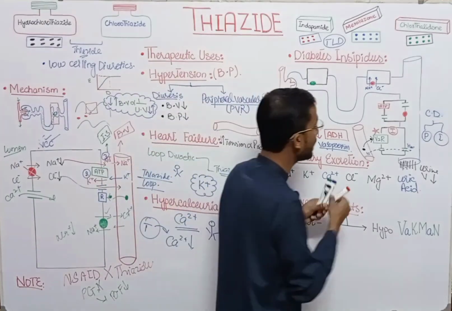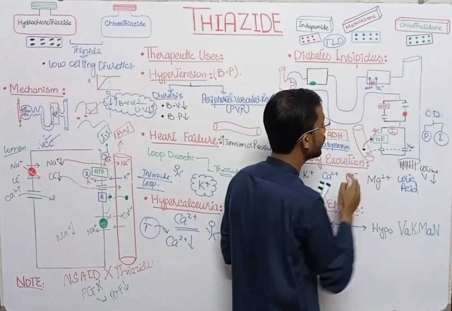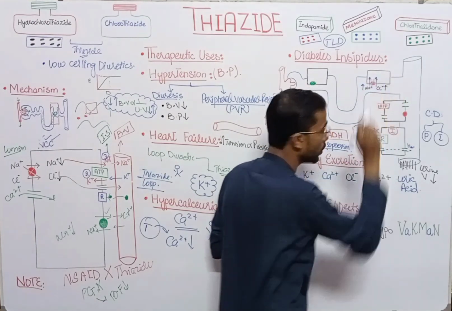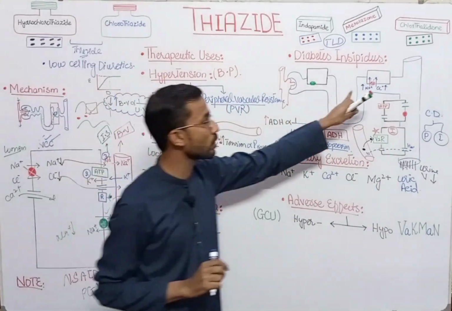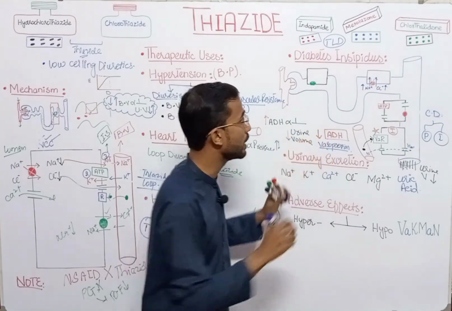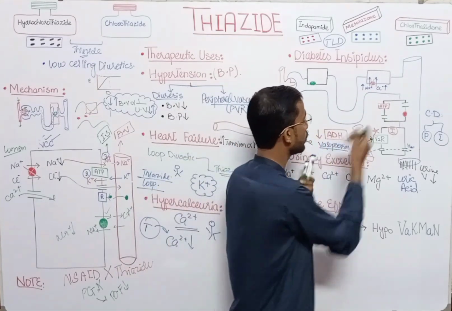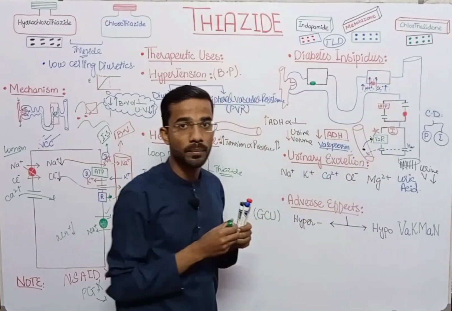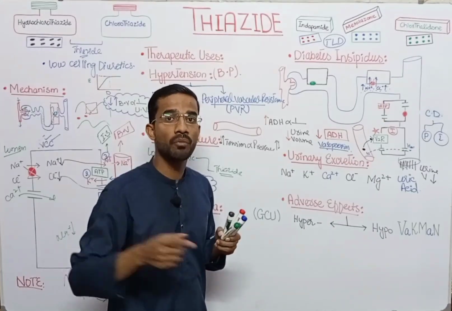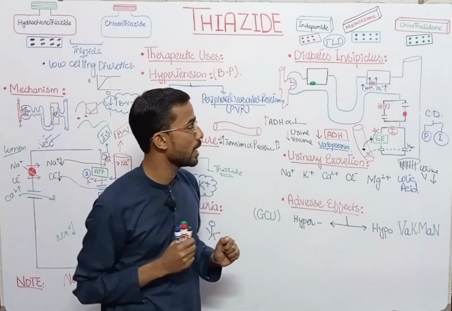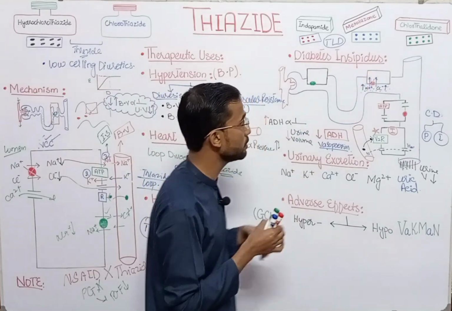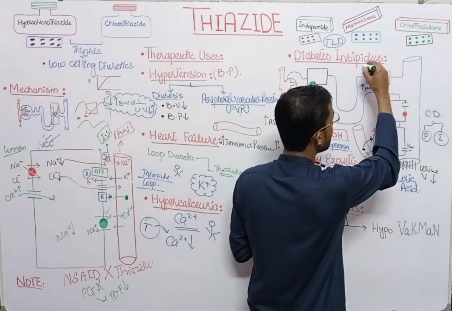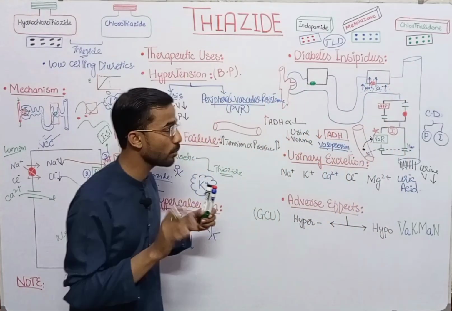When we use thiazide, this channel is blocked, and the concentration of sodium and chloride ions in the tubule increases. Water prefers to be retained with these ions, because water is present on the side of the higher concentration of solute. So the water cannot move inside the blood.